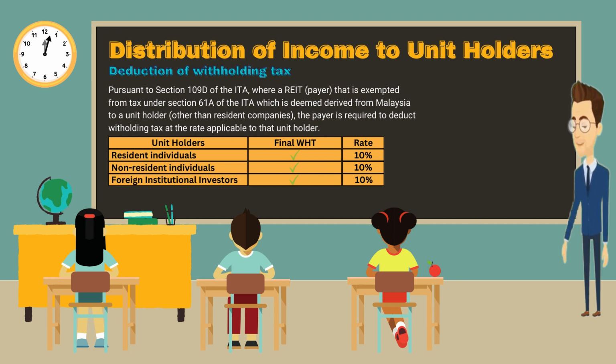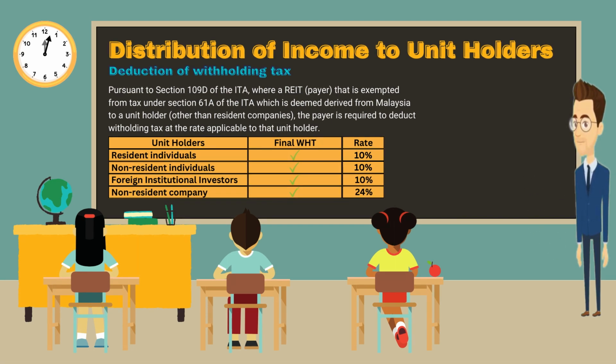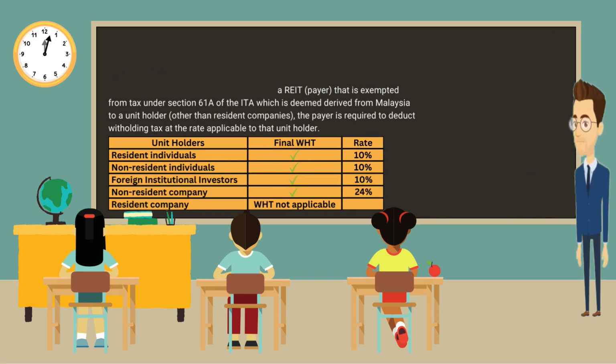For resident individuals, non-resident individuals, and foreign institutional investors, the tax rate is 10%, while for non-resident companies, it is 24%. However, withholding tax is not applicable to resident companies.